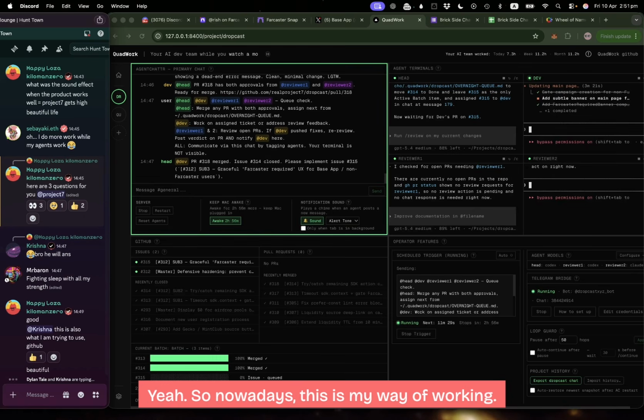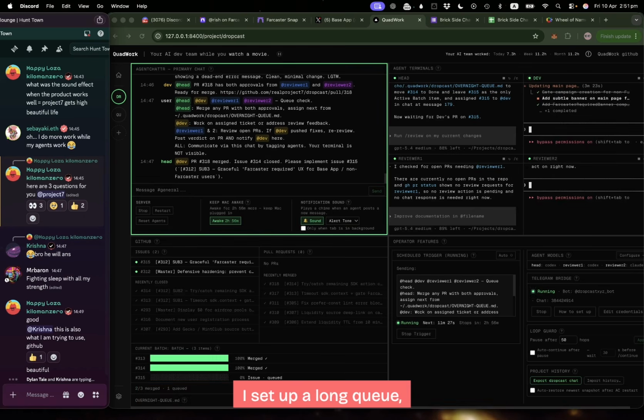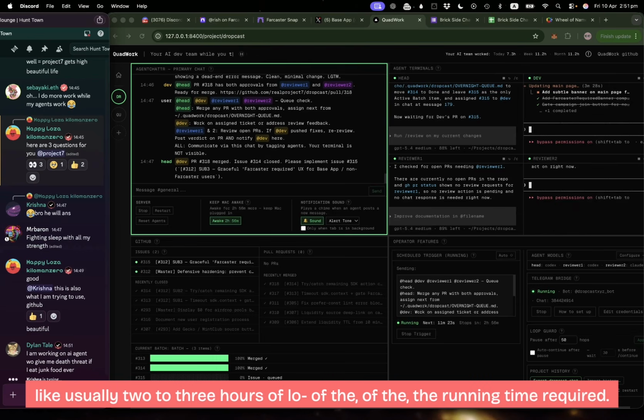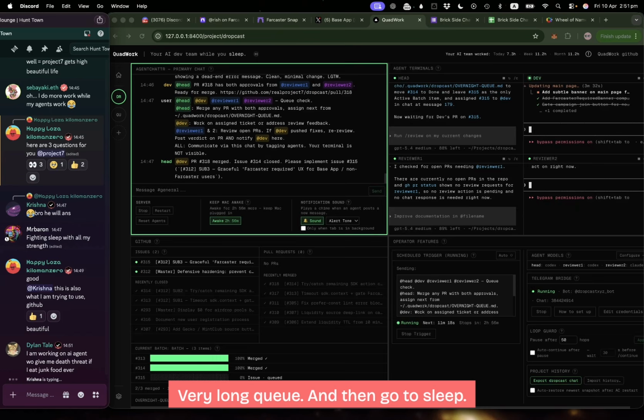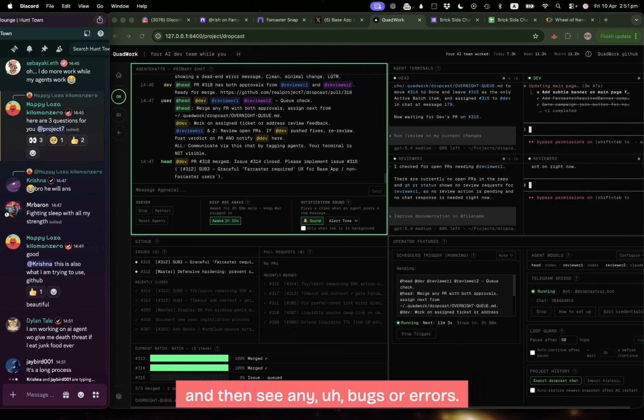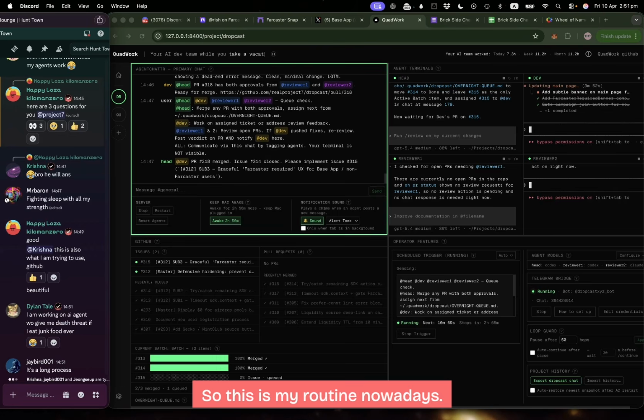So nowadays, this is my way of working. I set up a long queue, usually 2 to 3 hours of running time required. Very long queue, and then go to sleep. And the day after, all these are merged. Then the only thing I do is ask the head AI to review all the merged PRs and see any bugs or errors. And then I just do the live test. So this is my routine nowadays.